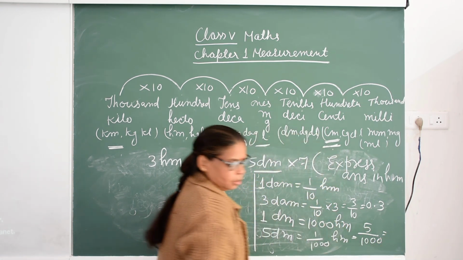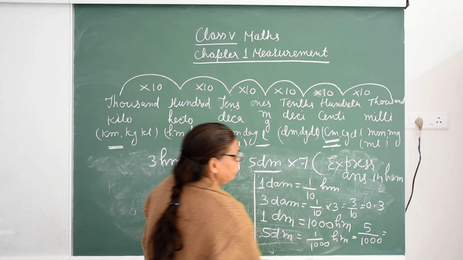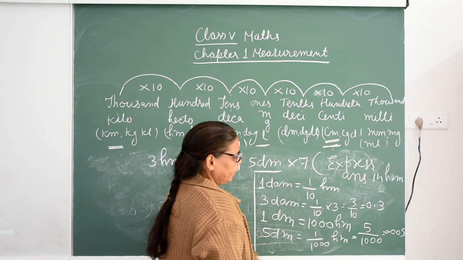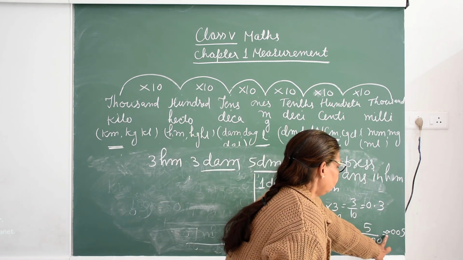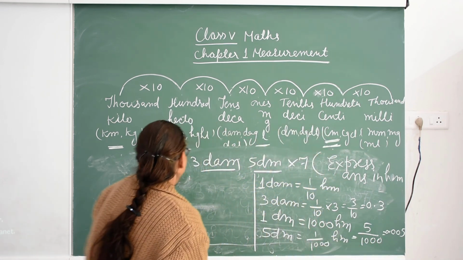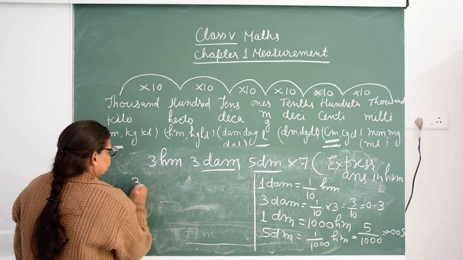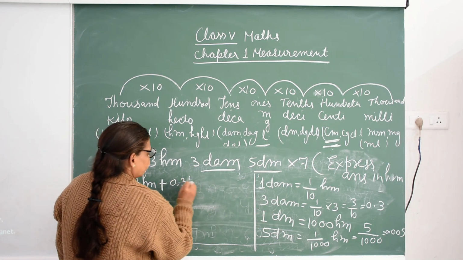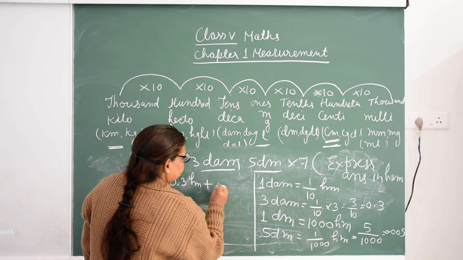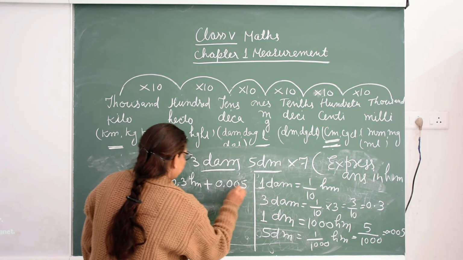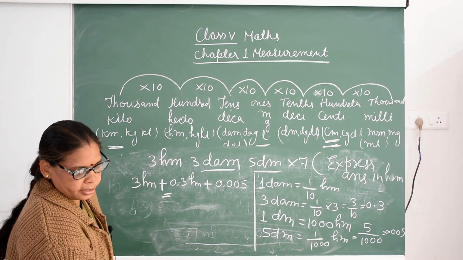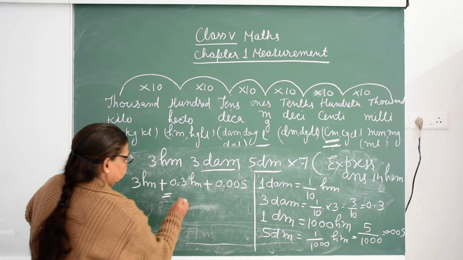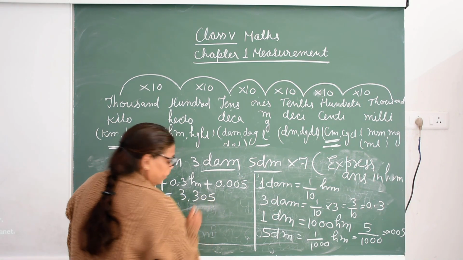So when you divide by 1000, you will get 0.005. So first you plus it, 3 hectometer plus 0.3 hectometer plus 0.005 hectometer. Then when you plus it, you will get 3.305.